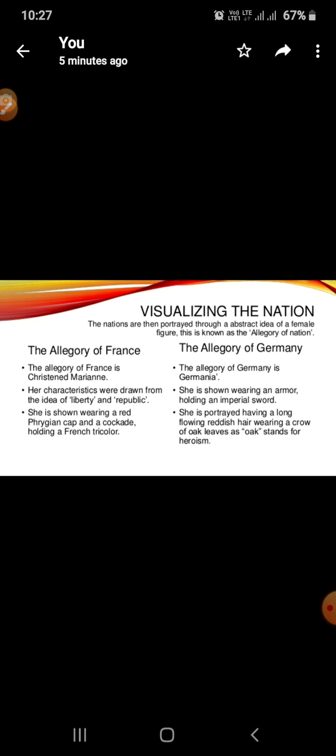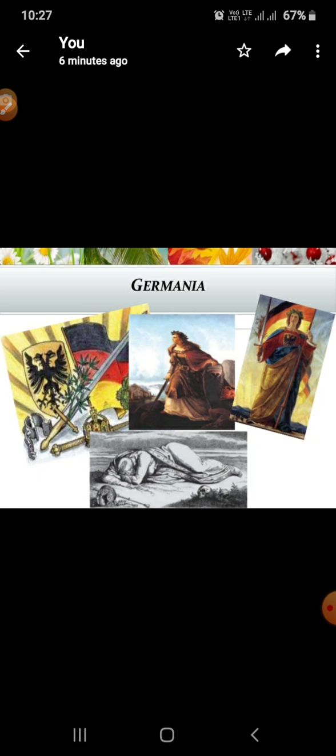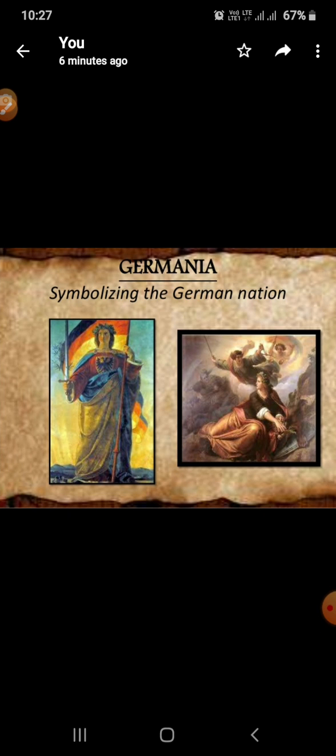You can see the allegory of France is Marianne, and the allegory of Germany is Germania. Regarding the allegory of France, we have discussed. Now we have to see the allegory of Germania. See children, this is the allegory of Germania. There are different pictures regarding Germania. All these are the symbols of Germany. Germania symbolizes the German nation, as in our country Bharat Mata is a symbolic form of our country. The same way Germania is symbolizing the German nation.